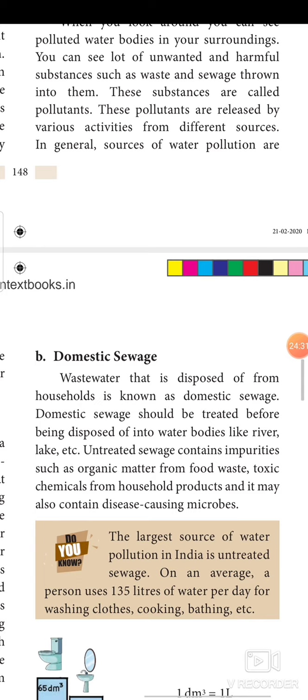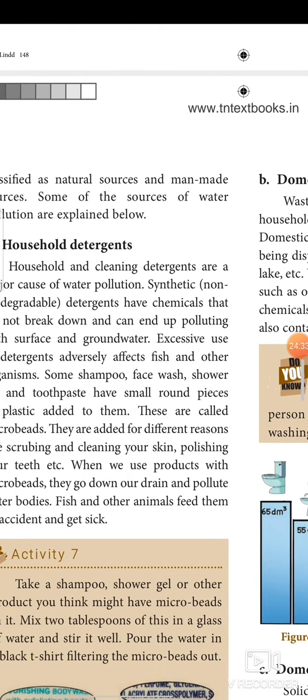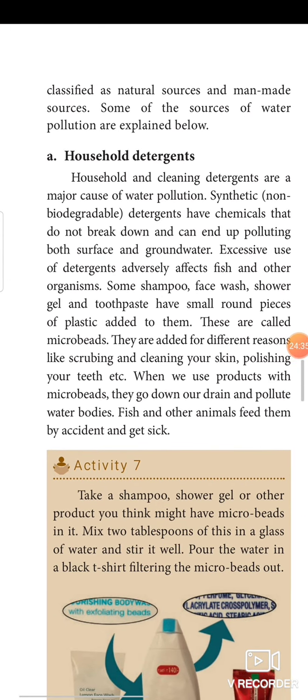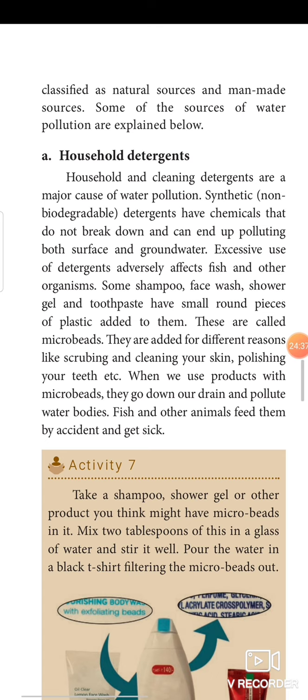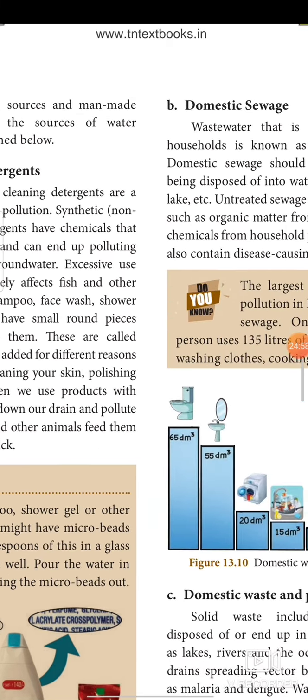Sources of water pollution. There are many different sources of water pollution. First one is household detergent. Household and cleaning detergents are a major cause of water pollution. Synthetic detergents have chemicals that do not break down and can end up polluting both surface and groundwater. So excess use of these detergents adversely affects fish and other organisms. So we should be very conscious about these uses.